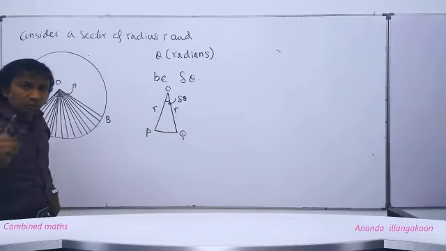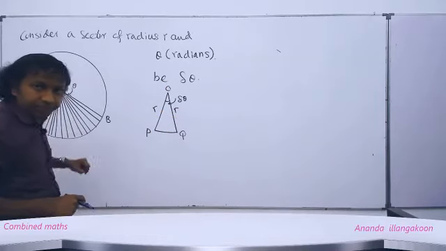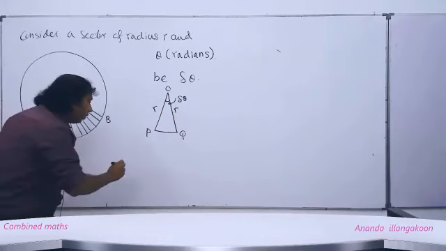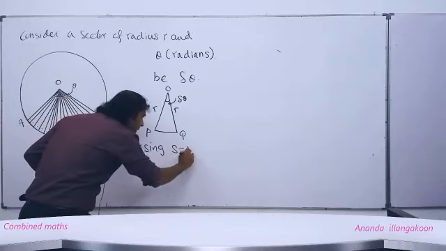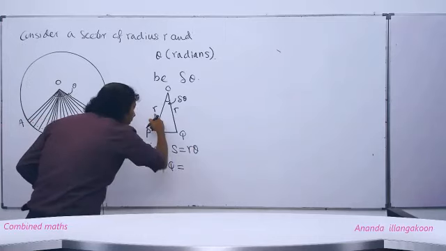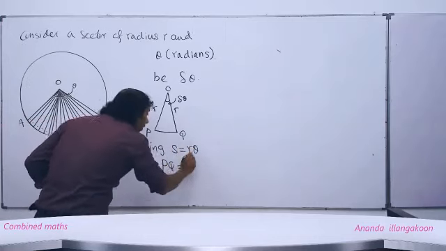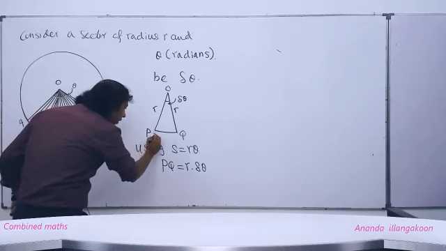I took only one sector among the infinitely many available here. Then using S equals R theta, this PQ arc length you can write, radius is R and angle delta theta. This is now R delta theta.